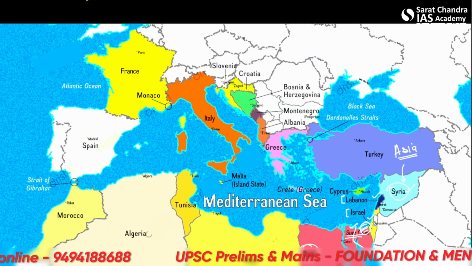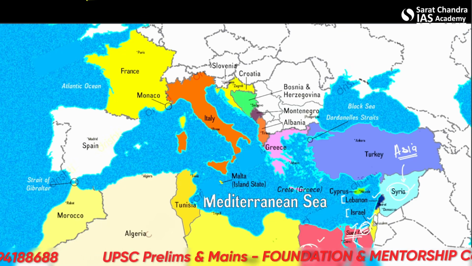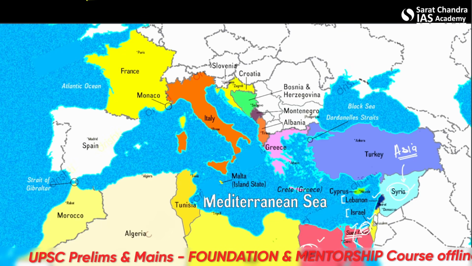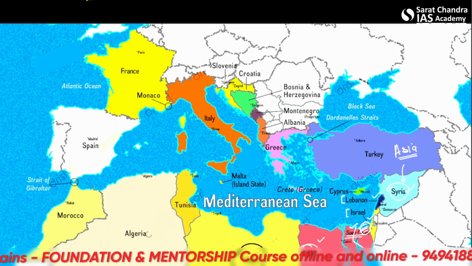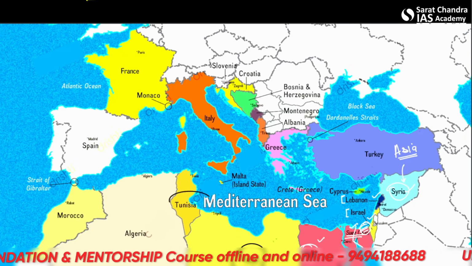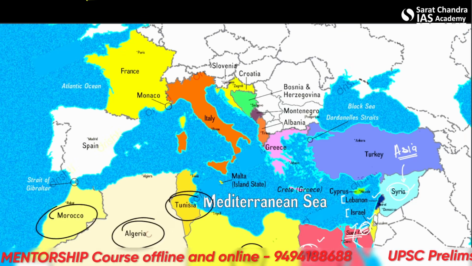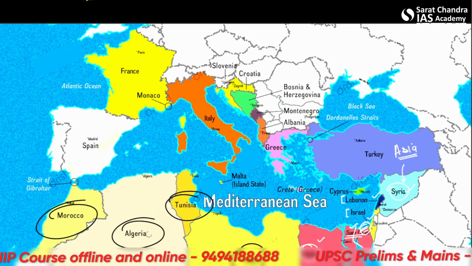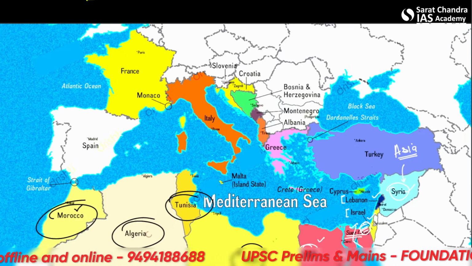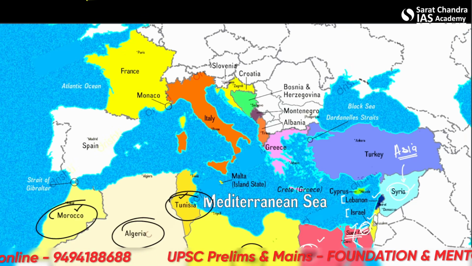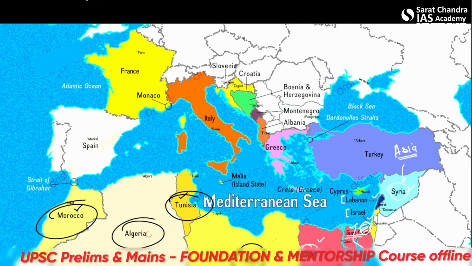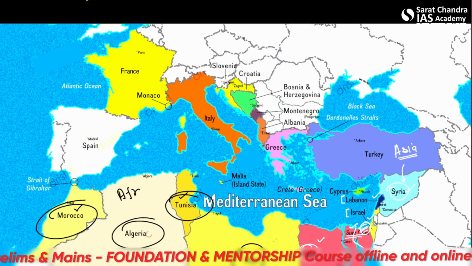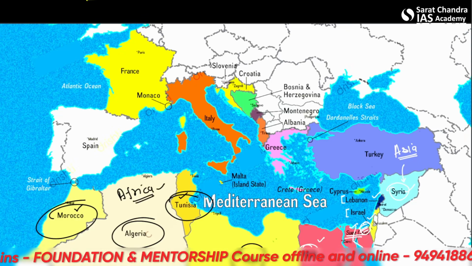So here's Egypt and this is the Nile River. Again, very important. This is Libya. Then Tunisia, Algeria and Morocco. I asked you which traveler came from Morocco. You can tell me, Ibn Battuta. Tunisia, from here the Spring Revolution started. Algeria, a very big country in Africa. This is Northern Africa, I hope you can see.